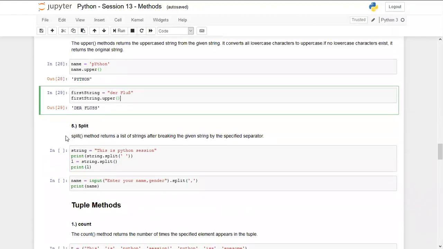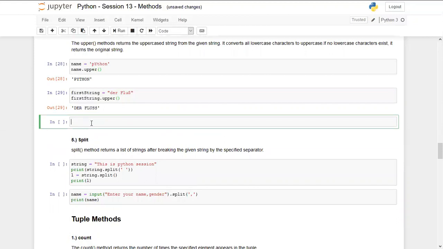Okay, coming to another method, which is split. This is a very important method. Similarly, we have another method which is splitlines. I can show you one example of that as well. But there are other methods as well for strings.